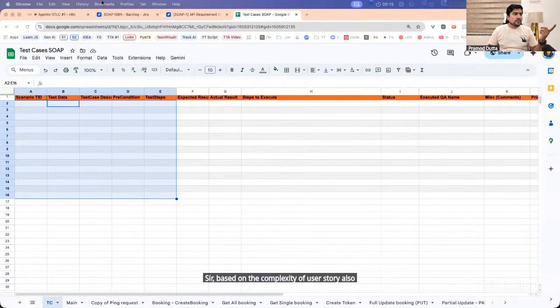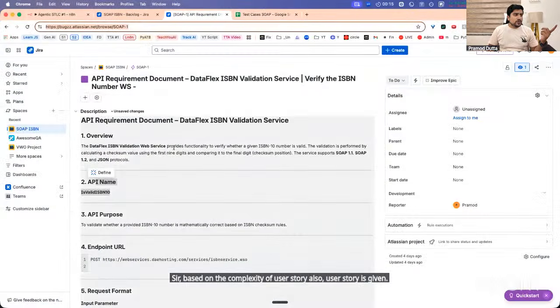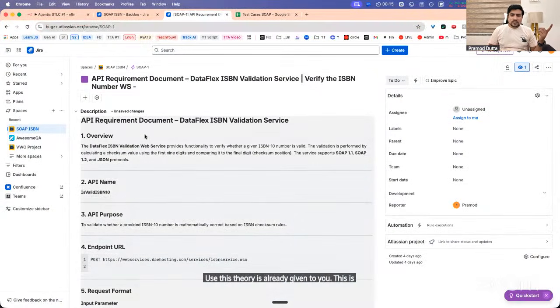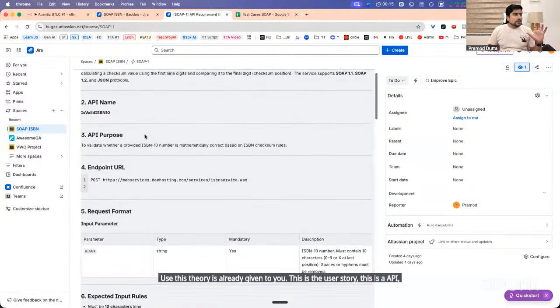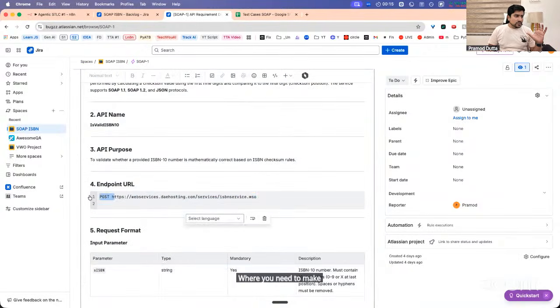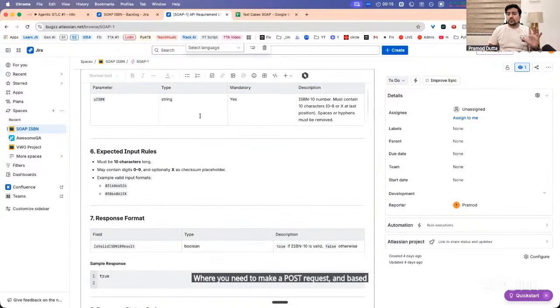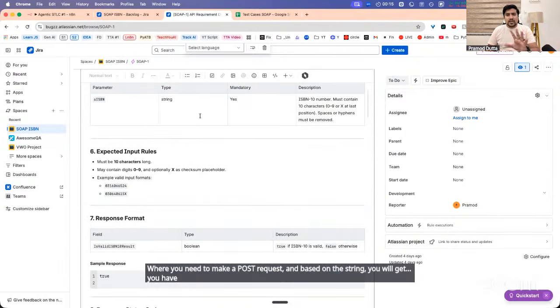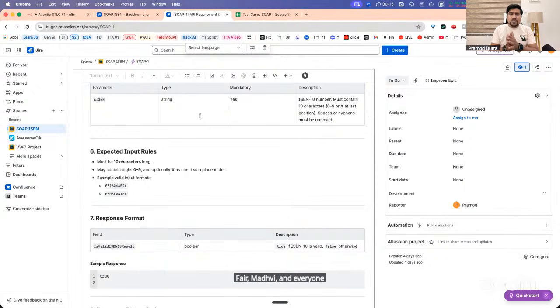The user story is already given to you. This is the user story. This is an API, Madhvi. A simple API where you need to make a POST request. And based on the string, you have valid and invalid test cases. Madhvi and everyone, valid and invalid test cases are there.